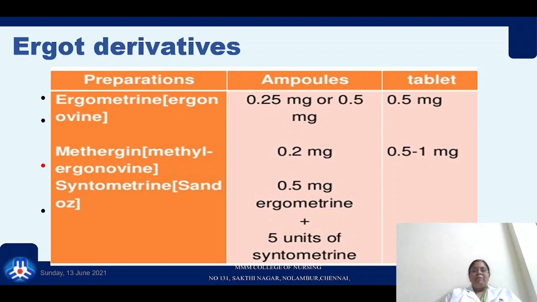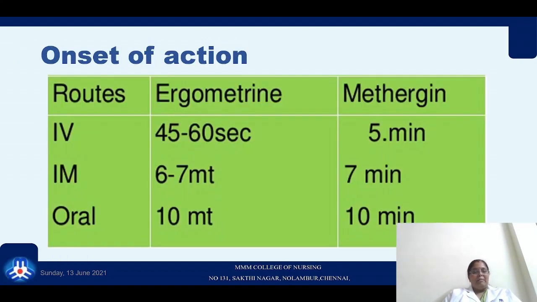Methergine comes as 0.25 milligrams ampoules and 0.5 to 1 milligram tablets. Syntometrine is a composition of both ergometrine and syntocinon. Ergometrine 0.5 milligrams and 5 units of syntocinon together come as ampoules. It doesn't come in tablet form. If you look into the onset of action, when we give it through the intravenous route, ergometrine acts within 45 to 60 seconds, whereas Methergine acts within 5 minutes.